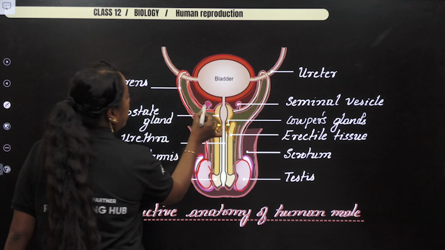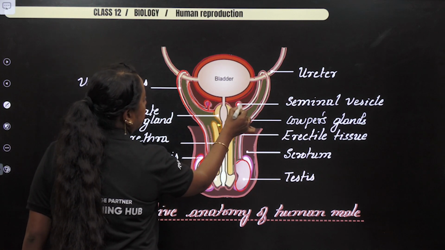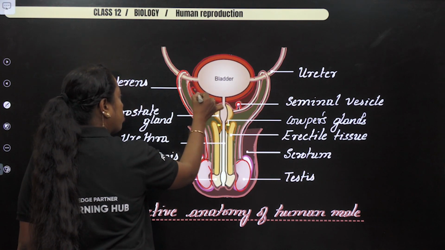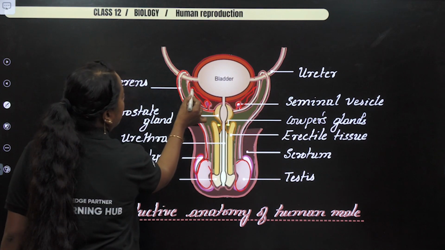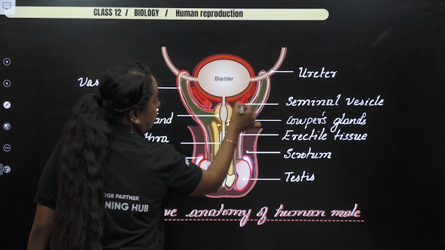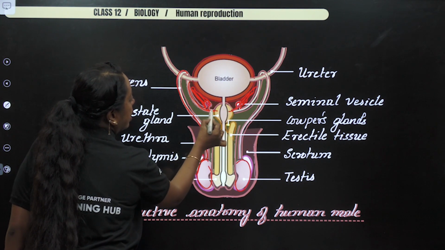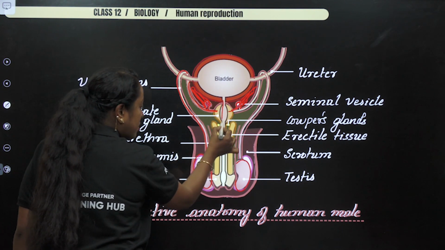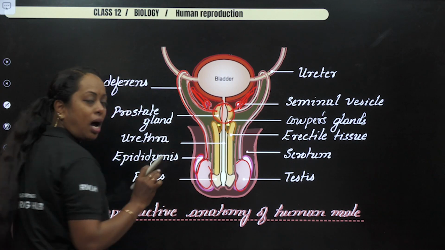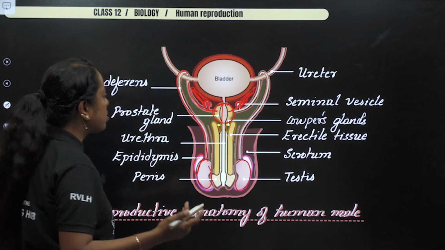Before that, this structure should have been drawn in a different manner. It should be a leaf-like structure, which is nothing but the seminal vesicles, which join and form the ejaculatory duct and pass into a round, unpaired gland, the prostate gland.